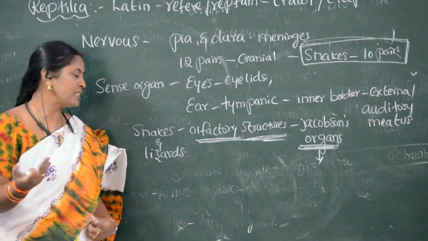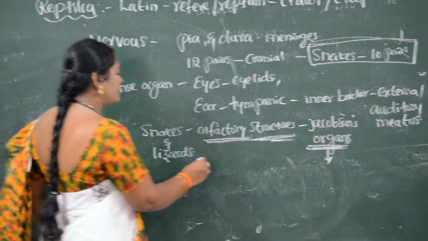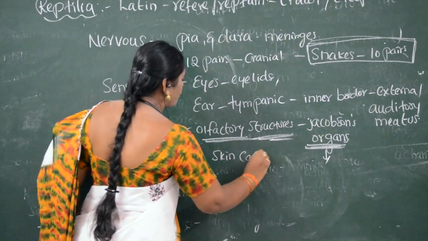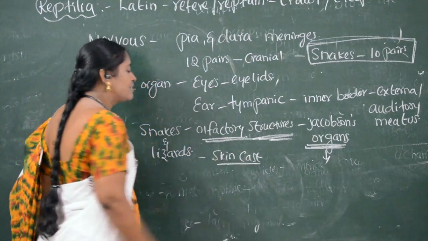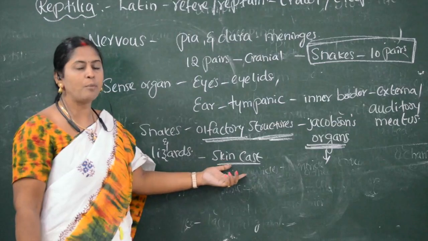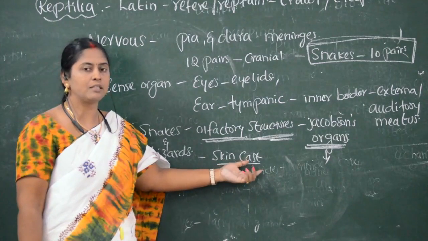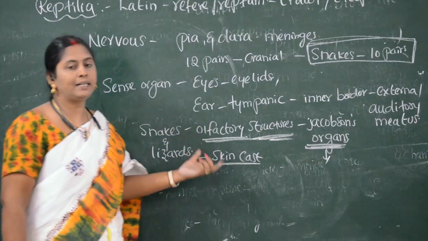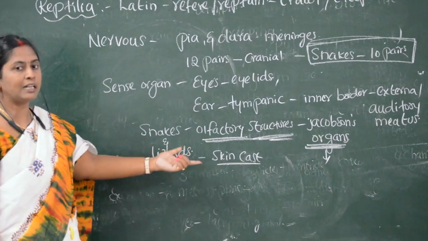That process we call skin casting. Skin casting means the dry scales formed on the body of snakes and lizards are removed frequently. In Telugu we call it Pusavadaladam.